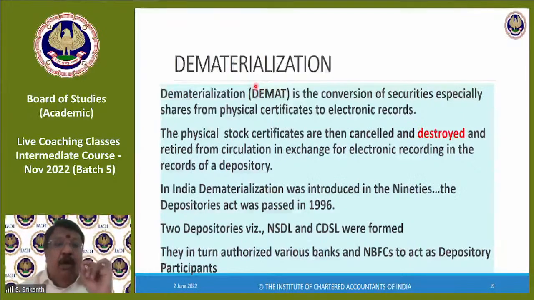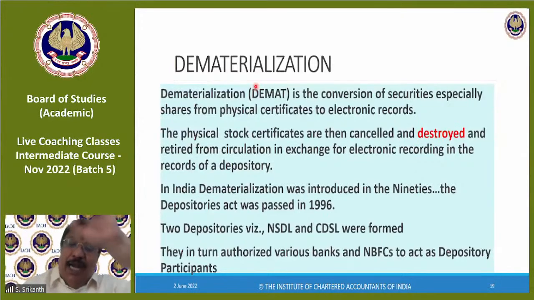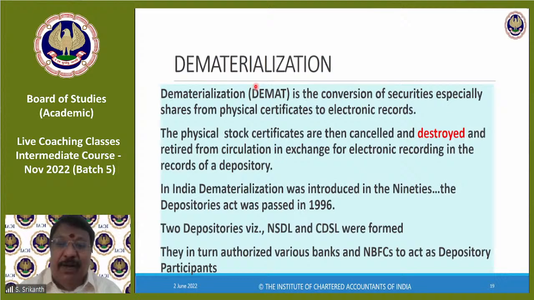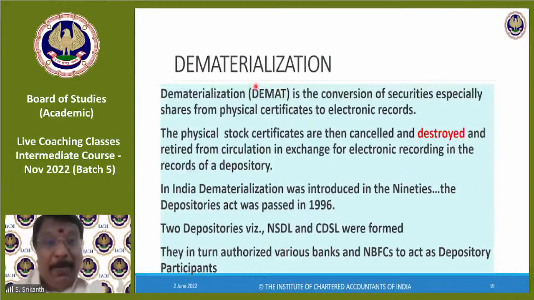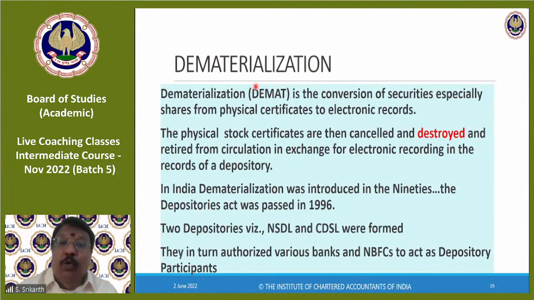Because see, nobody can access NSDL and CDSL. Your account will be with the depository participant only. And the DP only will connect with the NSDL and CDSL. And the share transfer agents have connection with NSDL and CDSL. That's all. Share transfer agents are people who are hired by the company to help the company to maintain the register of members. See, today, with so much trading in the market, every day, for some companies, it will be 1 lakh, 10 lakh, 20 lakh transactions. So who can keep track of all that?